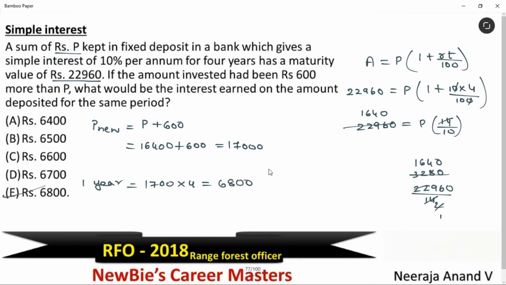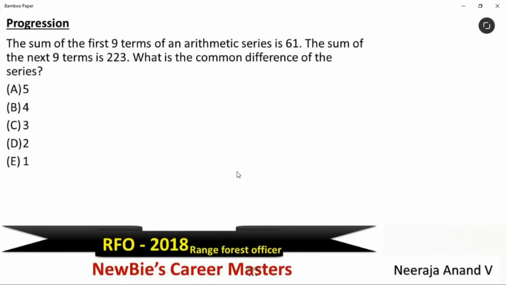Or else you can use the formula simple interest is equal to P into T into R divided by 100. Okay. See, in the place of P, we have to place 17,000 and the T is 4 years and R is 10 divided by 100. If we simplify this, we get the same answer. I hope this is clear. Next question is from progression.